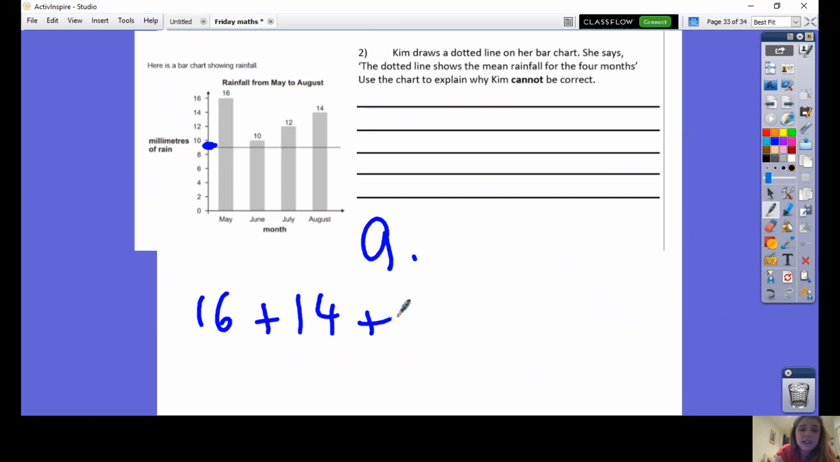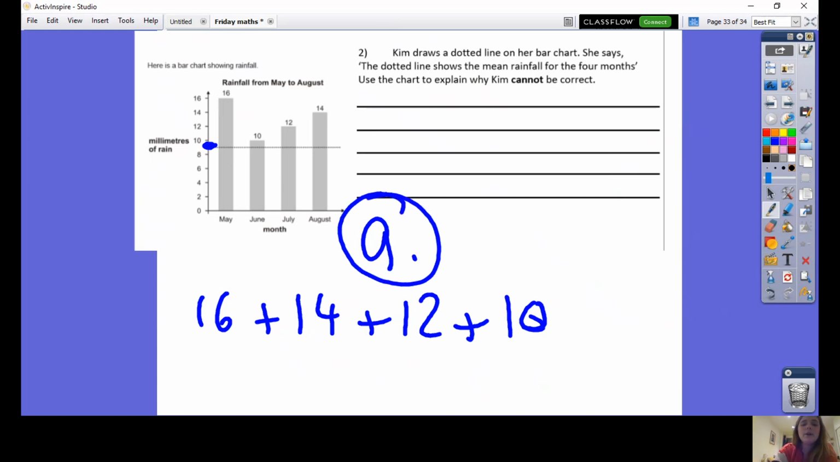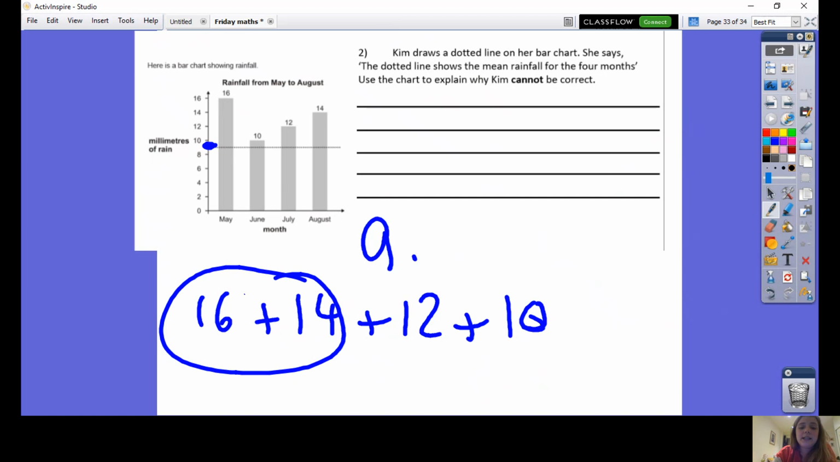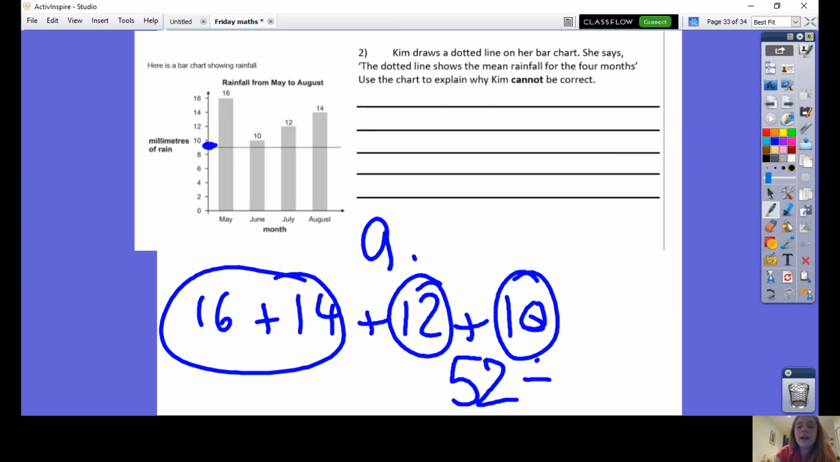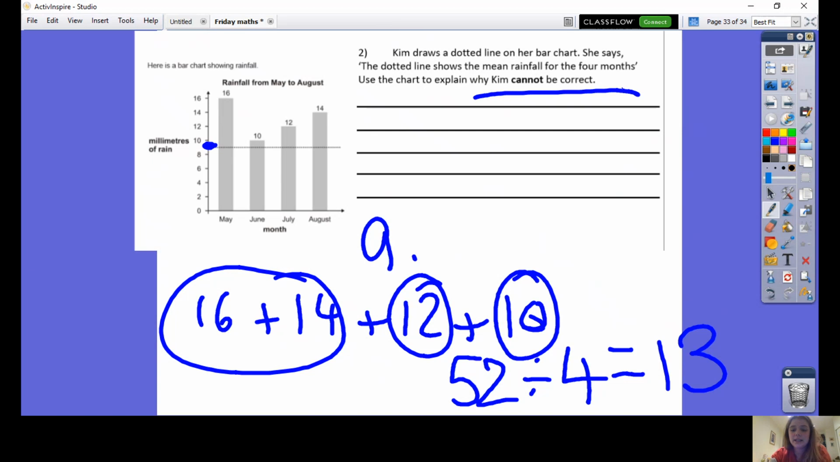16, add 14, add 12, add 10. Without even finding my mean, I can say straight away that's wrong, because the mean is lower than all 4 of the numbers. But let's finish the question and work out what the mean should have been. 16 add 14 is 30, add 12 is 42, add 10 is 52. Now divide that by 4 and you will have the answer 13. So why can't she be correct? Either because 9 is smaller than all of those numbers and the mean can't be smaller than all of the values, or because the mean is actually 13.